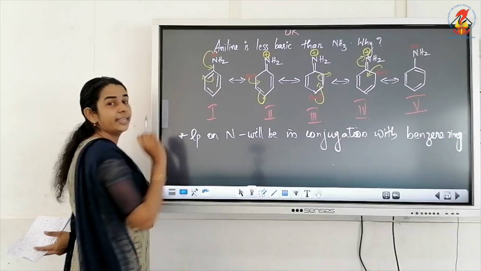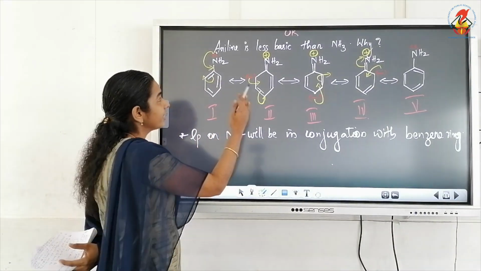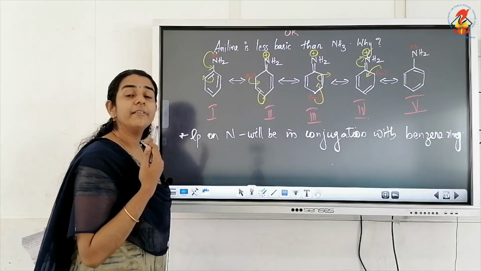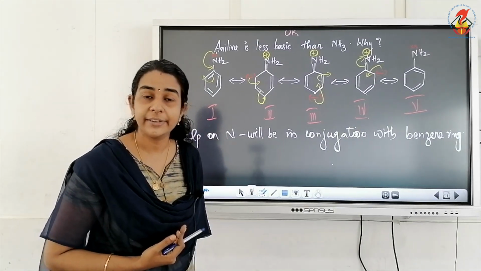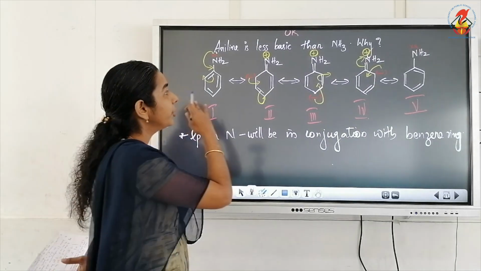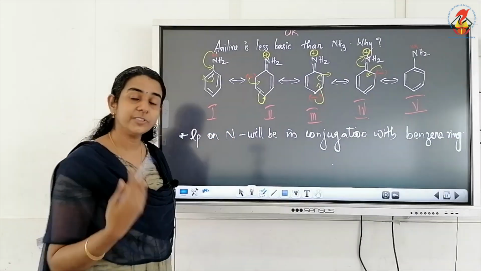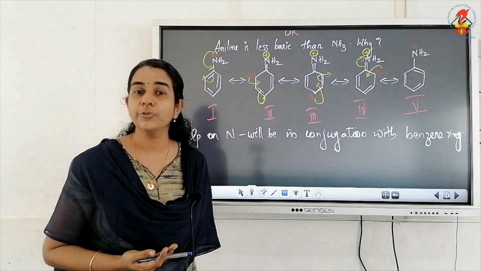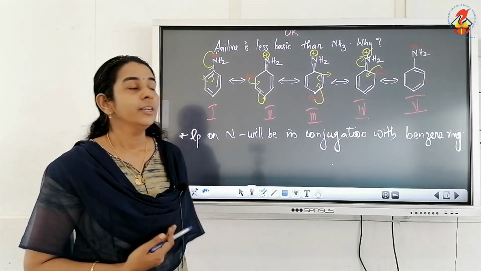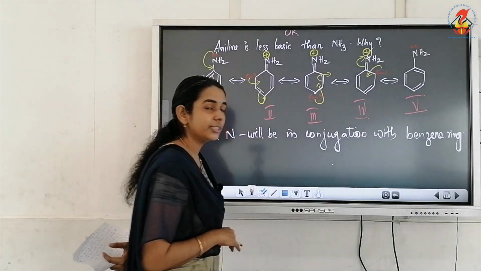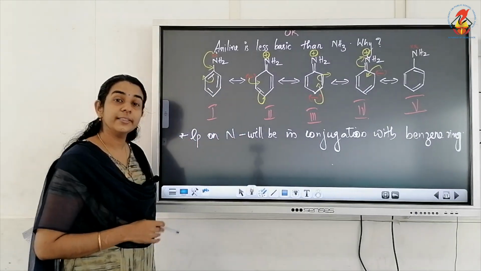So the resonance actually starts due to the availability of the lone pair on nitrogen. Due to resonance, see the remaining resonating structures. We have already studied the resonating structures of aniline in class 11. How many resonating structures are there for aniline?